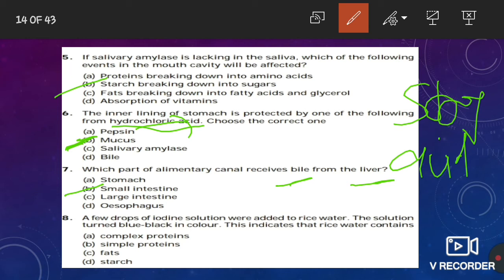Next, 8th question: a few drops of iodine solution were added to rice water. The solution turned blue-black in color. This indicates that rice water contains what? Generally, the iodine solution test is done to test the presence of starch, because iodine, when it reacts with starch, always gives a blue-black color. So the answer will be starch, because iodine always reacts with starch and gives that distinctive color, blue-black. So this indicates that rice water contains starch.